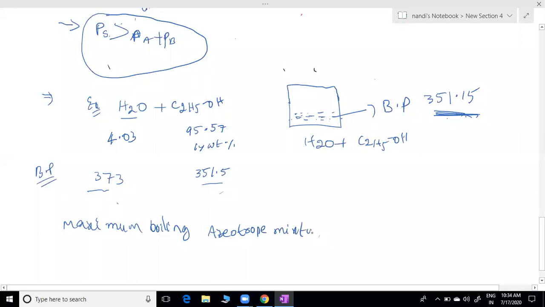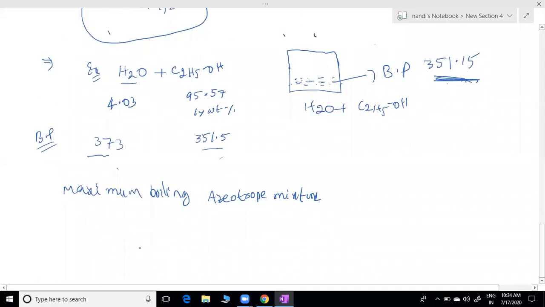Or you can write separately. I don't have space, that's why I'm writing together, but you can write separately as you wish. I'm taking here the example H2O plus HCl. HCl is 20.3 and the remaining you can write, sir, how much is water here? 79.7, is it correct or any other?